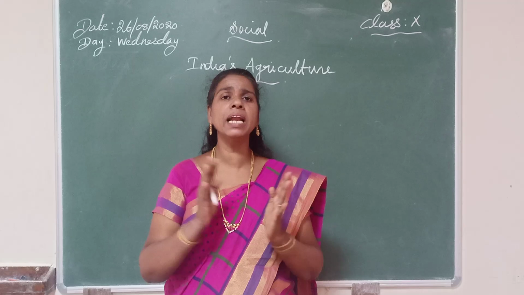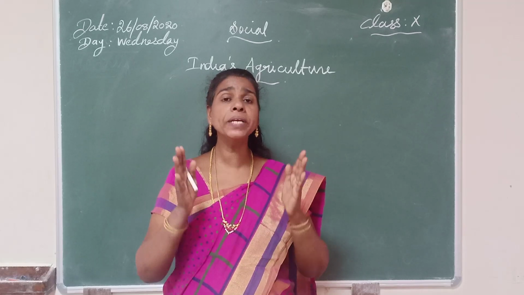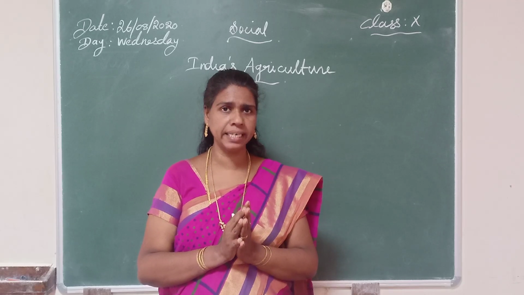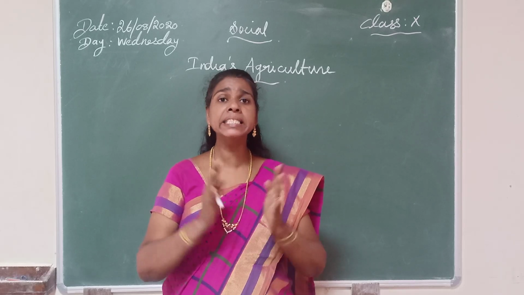Then finally we learned about different cropping seasons of India. How many cropping seasons are there in India? There are 3 cropping seasons. What are they? Kharif season, Rabi season and Zaid season.